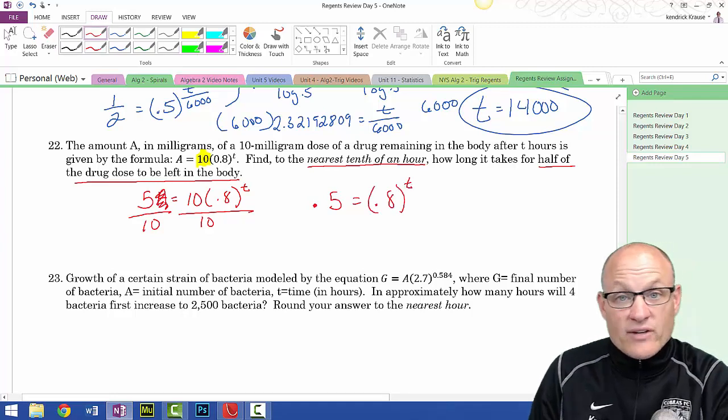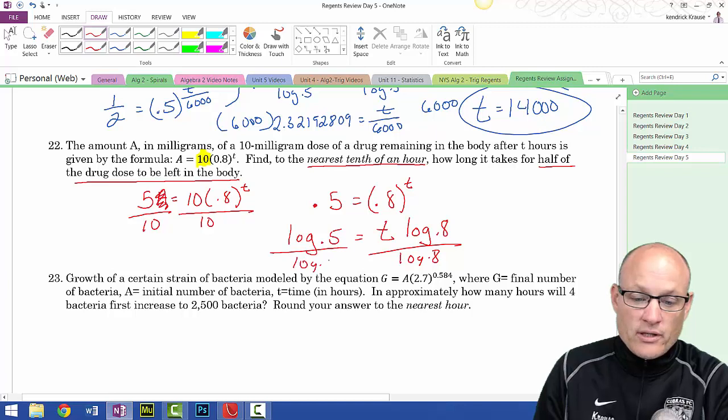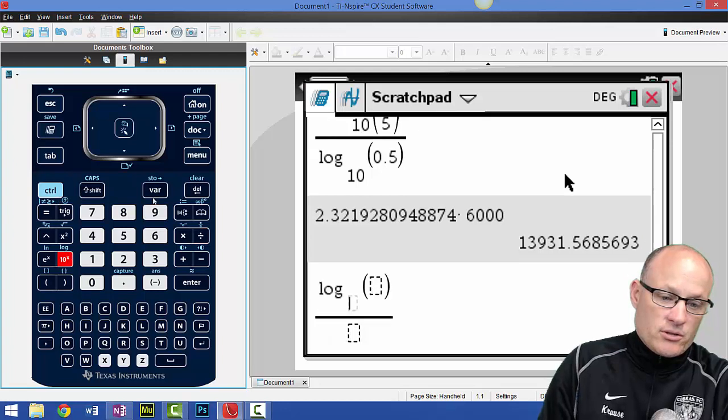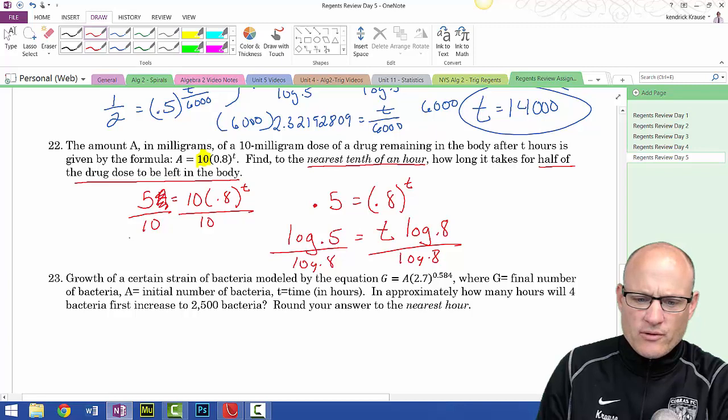In order to solve an exponential, you have to use logarithm. So I'm going to take the log of 0.5 is equal to, and we've already said it a million times, exponents come out front, t log 0.8. Divide by log 0.8, and over here I'll do control division, log of 0.8. You do not need to put the 10 in. It'll put the 10 in for you. I think I just did it wrong. 0.5 divided by 0.8.